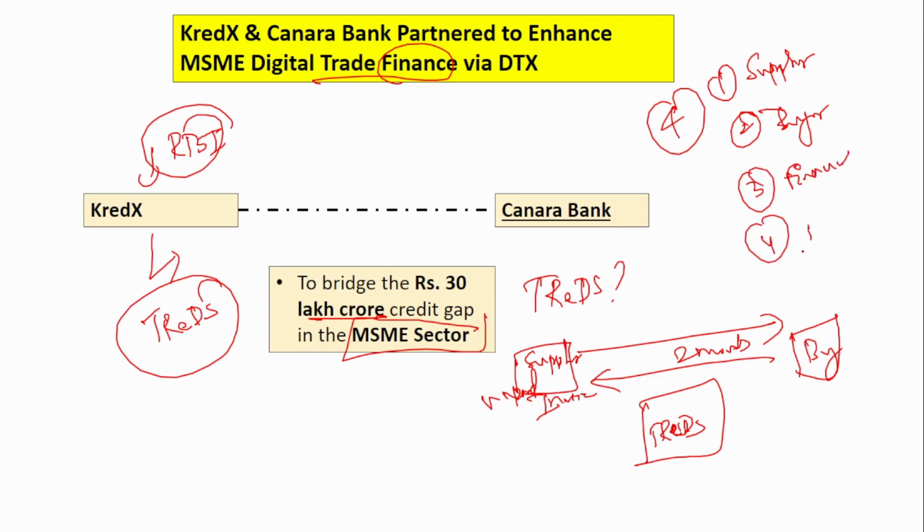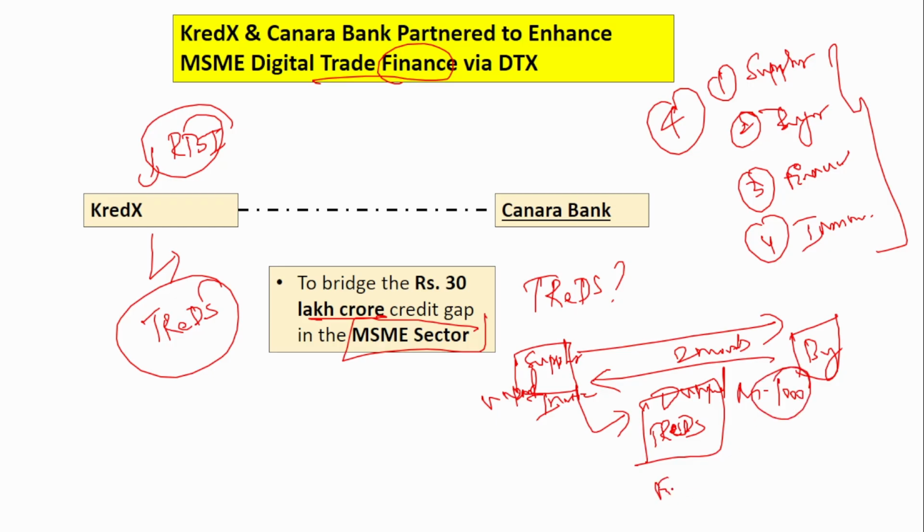And last one is the insurance person. Okay, these are the 4 participants in the TREDS platform. So now the supplier enters the TREDS platform and here it auctions the unpaid invoice. Say suppose the invoice amount is 1000 rupees.